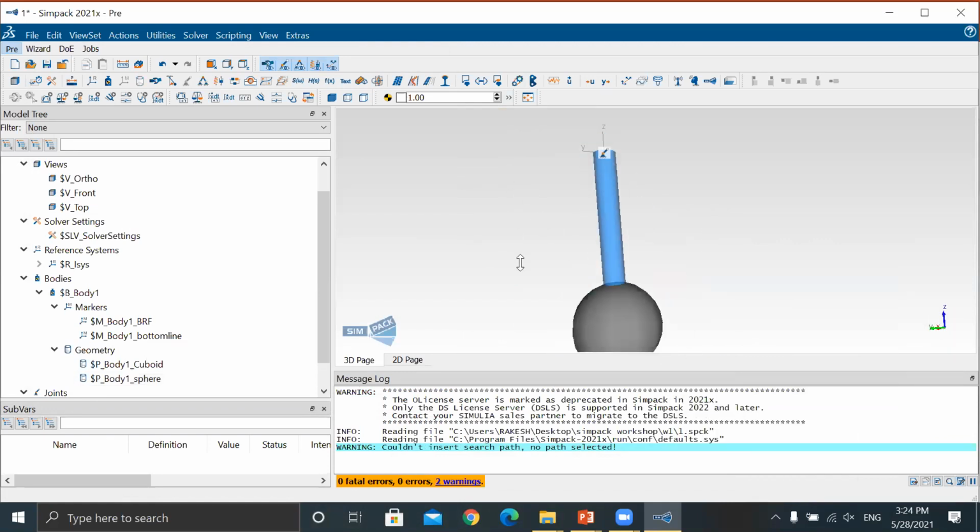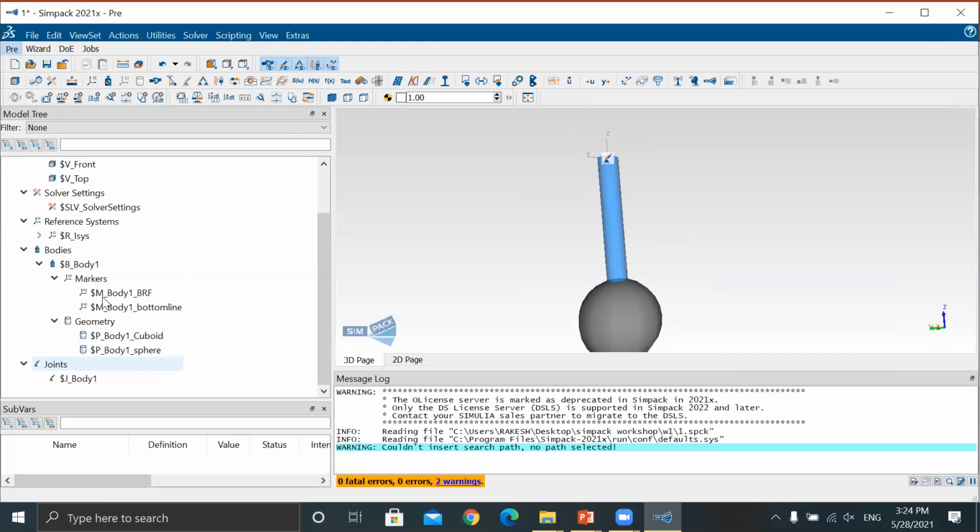Now look, we have two geometries, one is cuboid, another one is sphere. But everything is a single body. If you click anywhere here, it will activate it, colored.